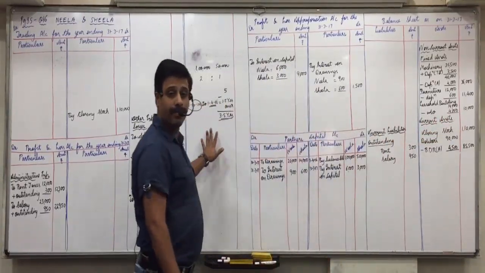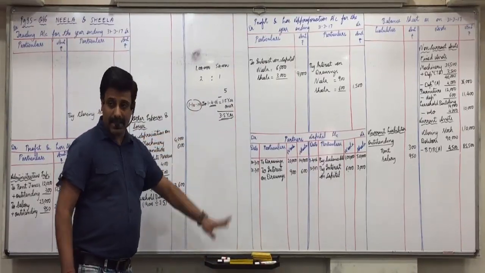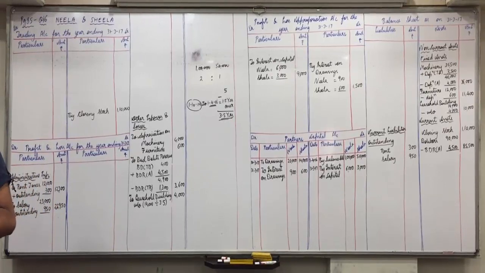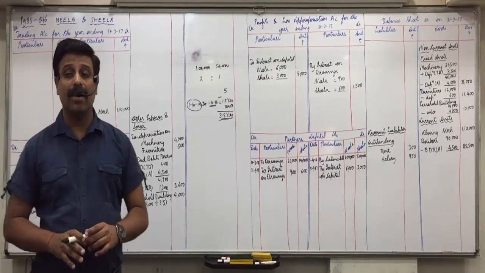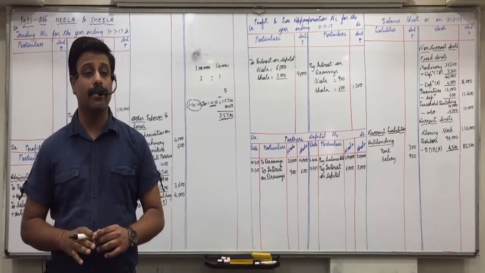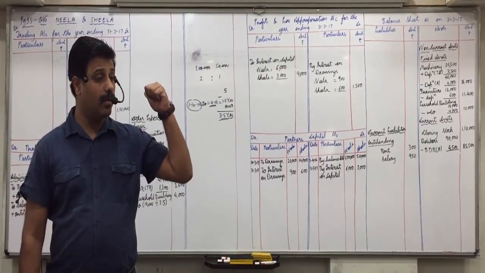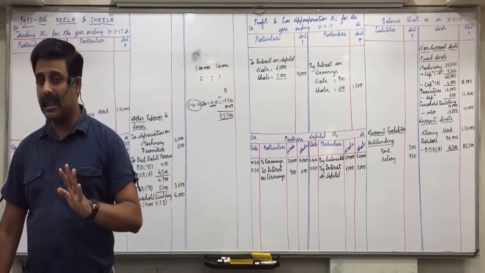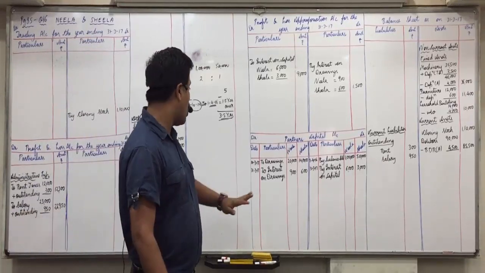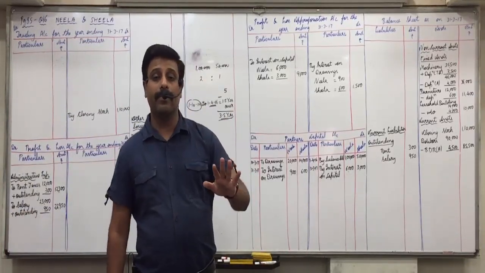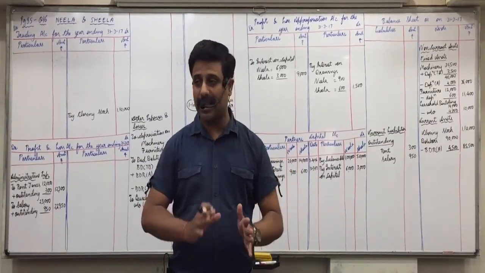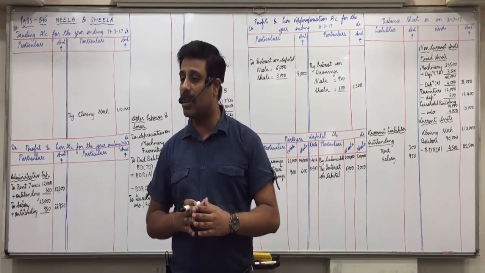The important thing is the calculation. Now suppose it was given 1/10/16 instead of 1/10/14. 1/10/16 means, when did we take the asset on lease? In the past or the current year? The current year begins on 1/4/16. 1/10/16 means we have taken it in the current year itself, in the middle of the current year. So are all the 5 years remaining? Including the current year, are all the 5 years remaining or not?